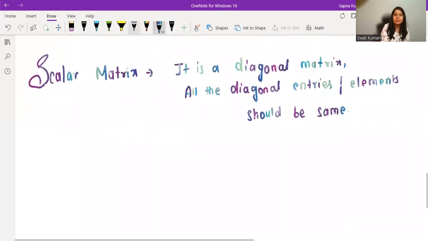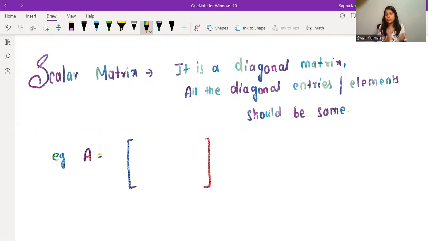So yes, we are done with this. Let me give you an example quickly. So the example is A equals, of course, it has to be a diagonal matrix first. That means all the non-diagonal entries should be 0 and all the diagonal entries should be same. So I'm just writing a general formula. For example, I'm writing K here, then this has to be K, this has to be K also for this matrix to be a scalar one, and these all should be 0, 0, 0. Okay, so this is the general form.